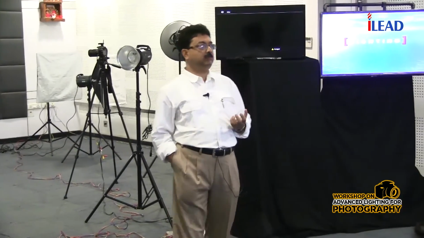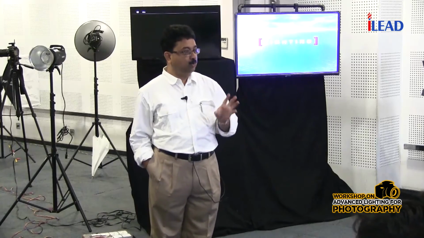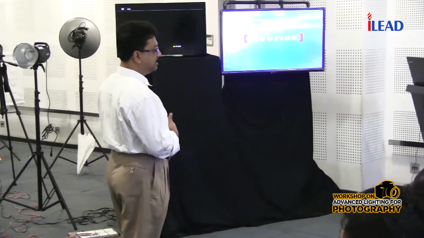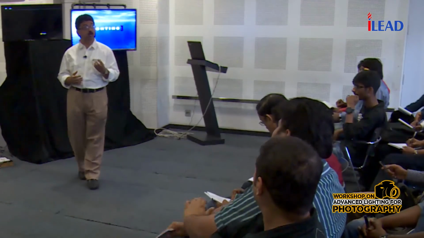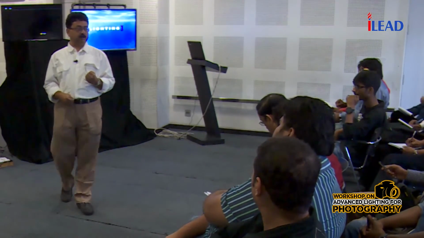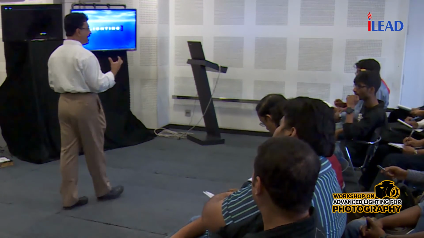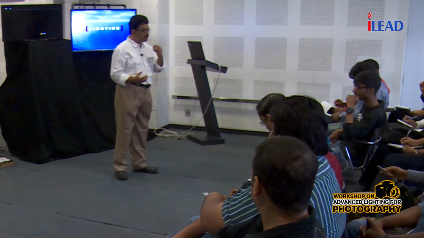In good lighting, we always concentrate on three factors when we use light. The basic objective, the first one, is to focus the subject perfectly. The second one is the shape, the dimension, the modeling of the subject. And third is to capture a specific mood of the subject. Now I'm talking about portrait photography and fashion photography, so you have to capture the mood also, because you have to tell some story.